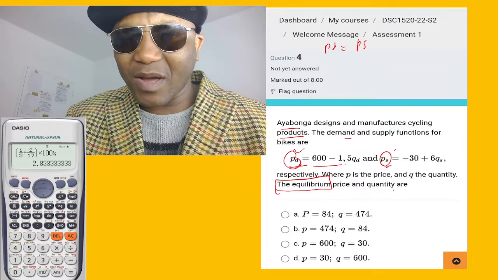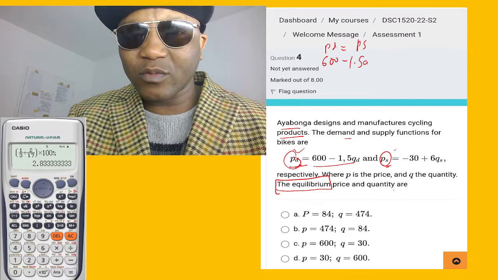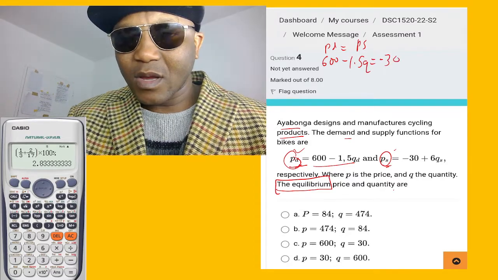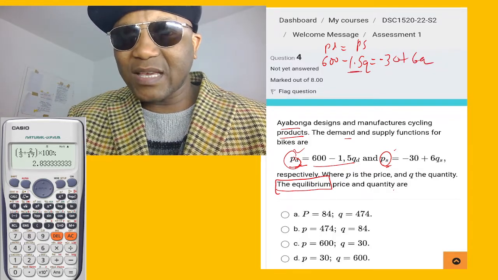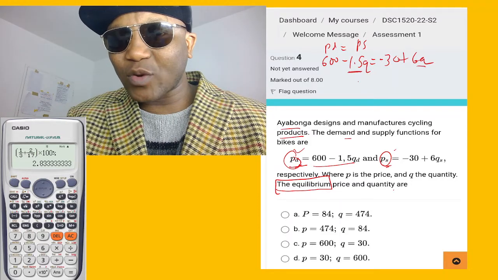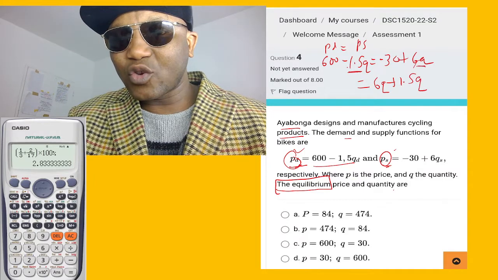What is the price of demand? 600 minus 1.5Q equals negative 30 plus 6Q. So what we're going to do now is equate this, and take the like terms. This has a Q and this has a Q, put together. We have a 6Q here, and this one goes over and becomes plus 1.5Q because it's negative.